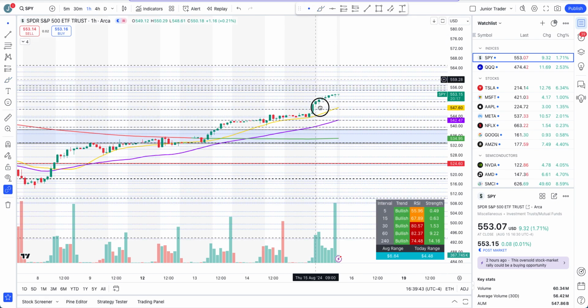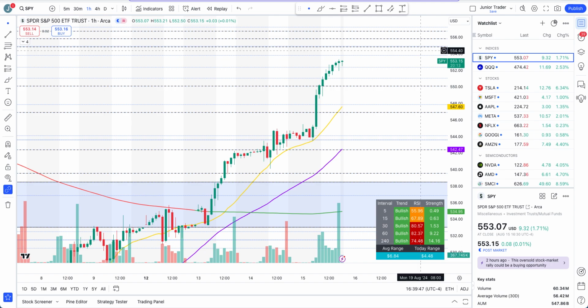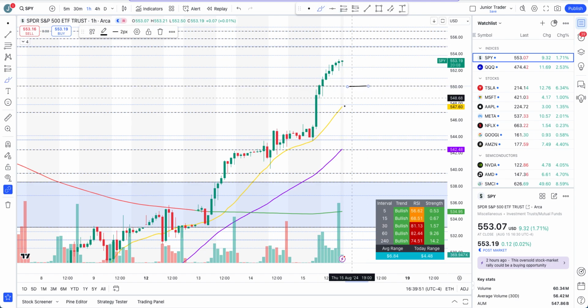On the hourly interval, can some cool off come? Well, after such an extension, next day if a cool off comes, I won't be surprised. But any cool off to the level of 550 and even the 20 hours moving average will not change the structure. To the downside, structure will still remain bullish. Even if we come down to 546 as well, that will just be a cool off. SPY is still very strong.